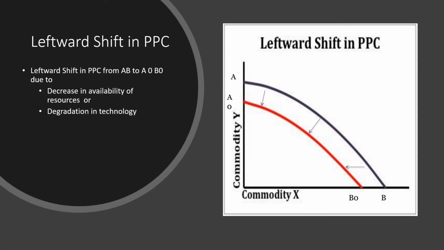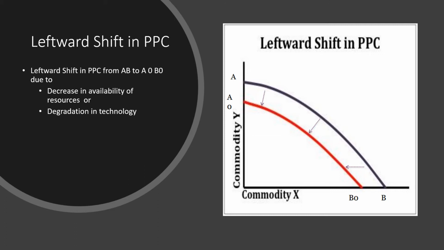Leftward shift in PPC. Leftward shift in PPC is due to decrease in resources and degradation in technology. It is a rare possibility, but sometimes it might happen due to fall in population or destruction of capital stock caused by large-scale natural calamities, war, etc. For example, destruction of resources in an earthquake or flood will reduce the production capacity, and as a result PPC will shift to the left from AB to A0B0.